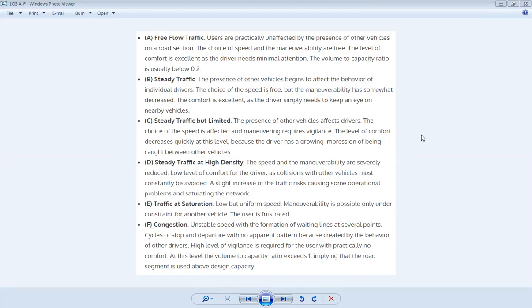And the choice of speed and the maneuverability are free. So the driver can travel with maximum speed. There is freedom to the driver. And the level of comfort here is excellent.